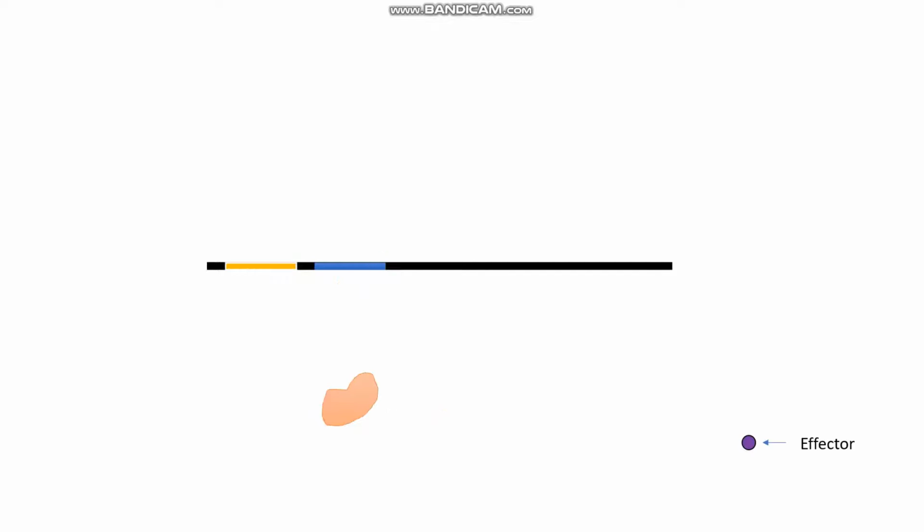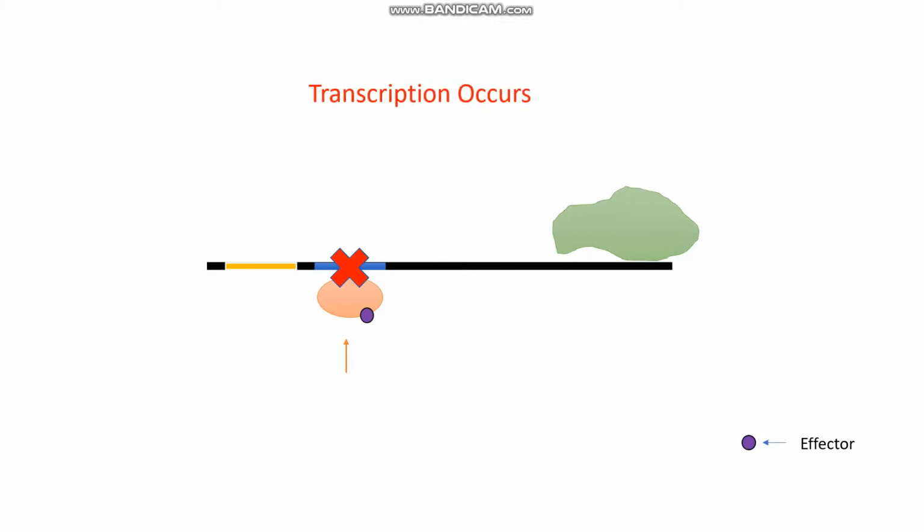Is there anything that can be done to stop this repressor protein from preventing transcription from occurring? We're in luck because there is. A small molecule, otherwise known as an effector, can be present in the cell. When the small molecule is present, it can bind to the repressor protein at the allosteric site and cause a conformational change, altering the portion of the protein that would have otherwise bound to the operator. With this alteration, the repressor protein can no longer bind to the operator, which allows RNA polymerase to bind to the promoter and transcription can occur.